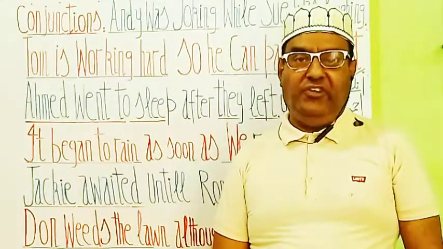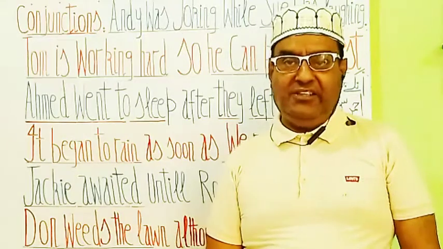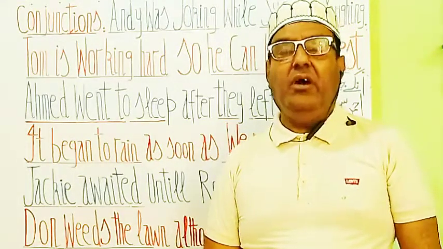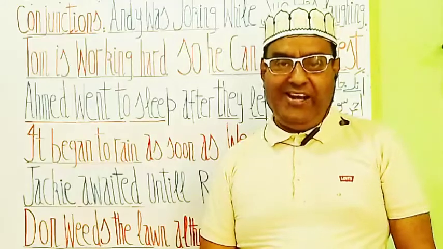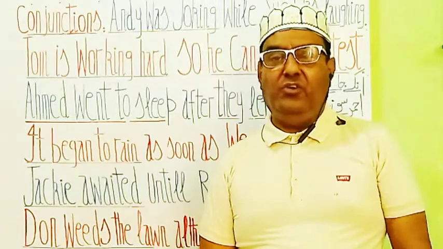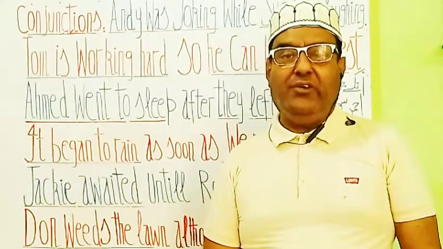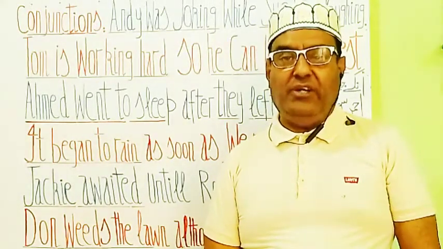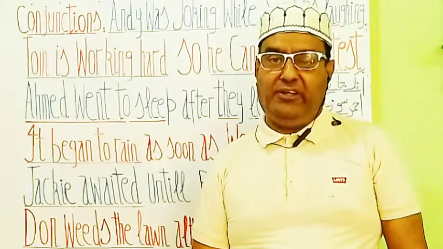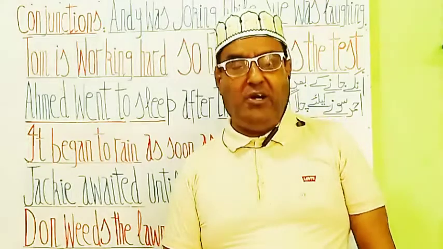In this statement, although is a conjunction, and all these phrases we have read out are called conjunctional phrases, because conjunctions are those words which connect or link two words or two sentences or phrases in a statement. So let's read them out again.